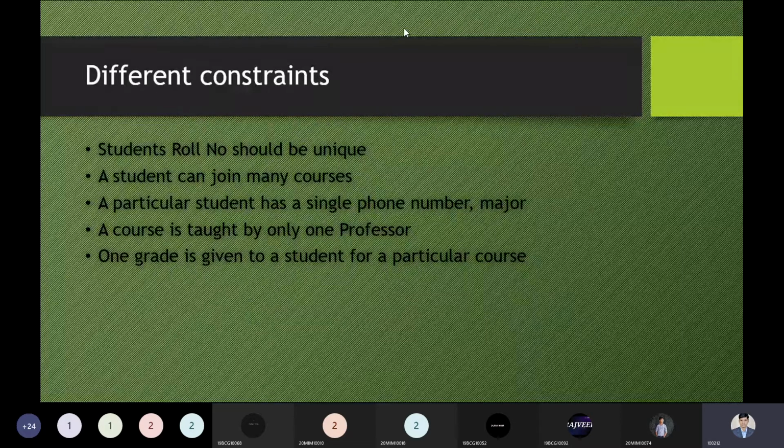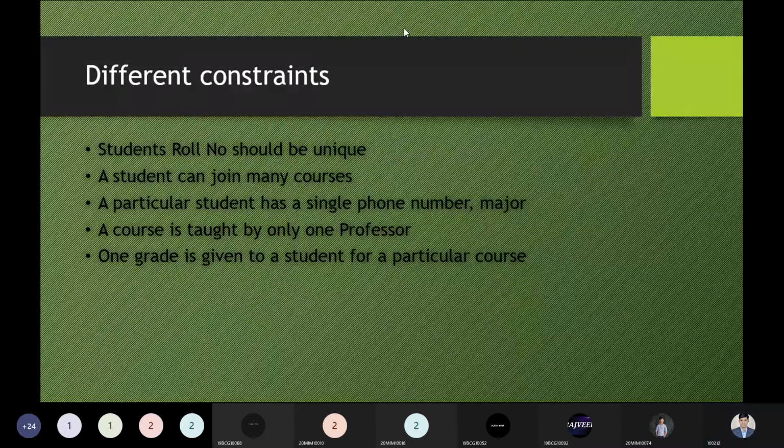The last constraint is that one grade is given to the student for a particular course. Any course can have many grades in some cases. If you fail in a course, then in the next semester you try to get a good grade, so at that time you are improving the F grade to an A plus grade. But the time will change, because July 2020 or August 2021 is updated by December 2021. That is nothing special, so we are not considering that part.